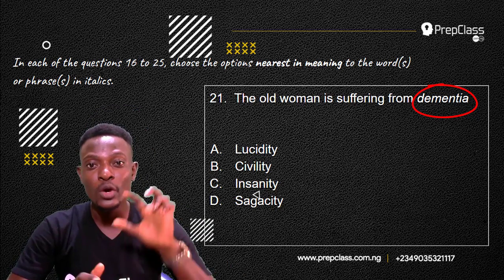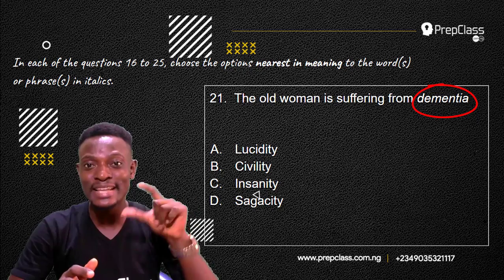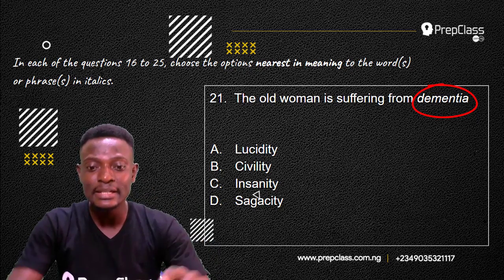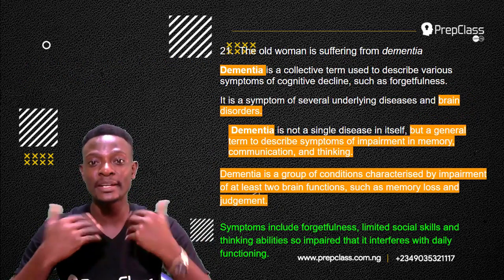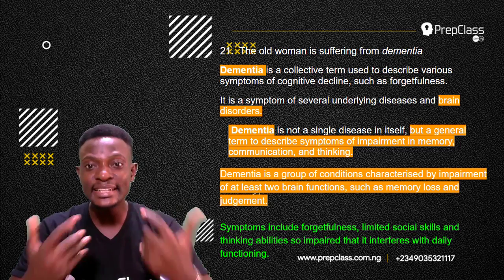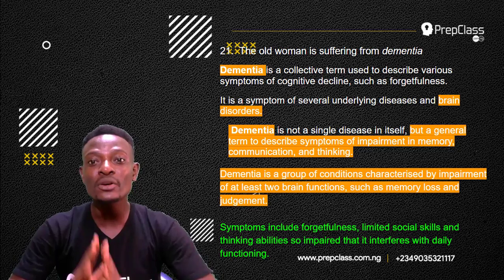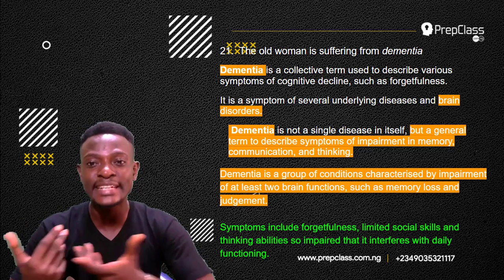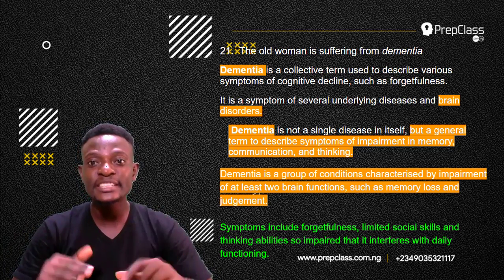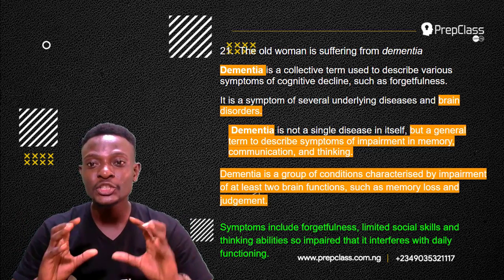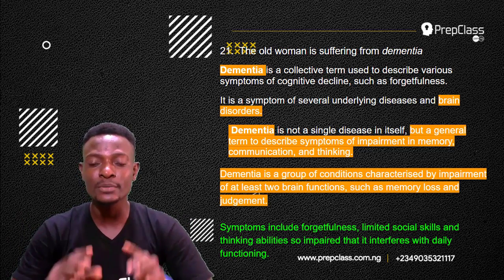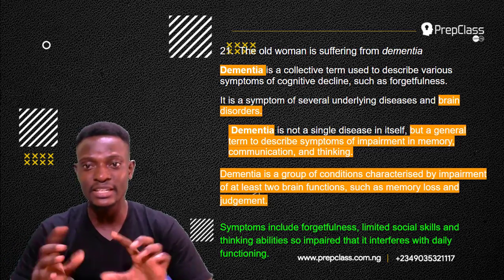First, we have to define the word dementia. We have to have an understanding of what dementia means. So let's take a look at the meaning of dementia. Now, dementia is a collective term used to describe various symptoms of cognitive decline, such as forgetfulness.